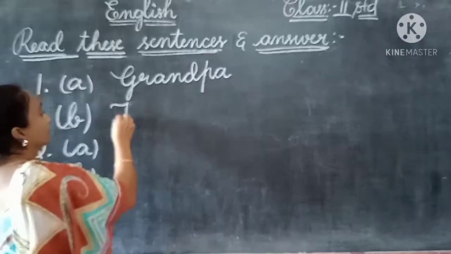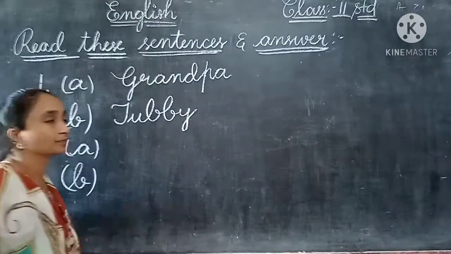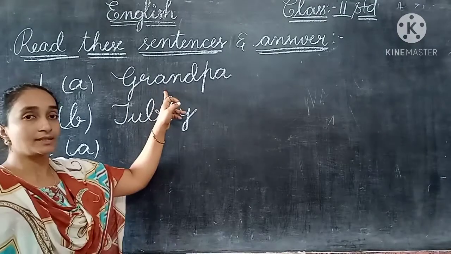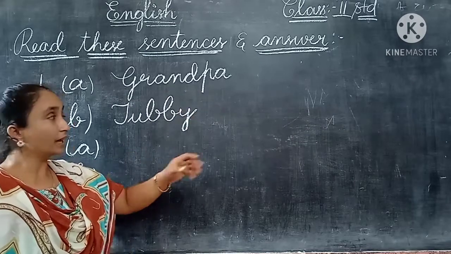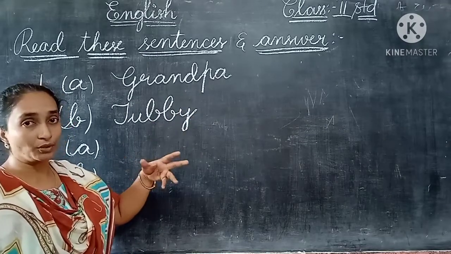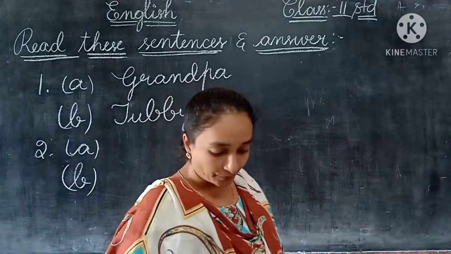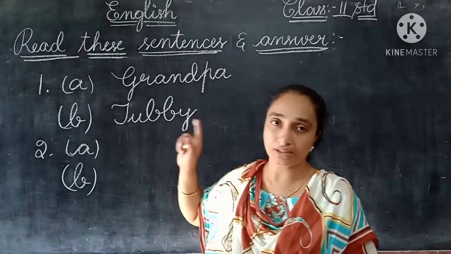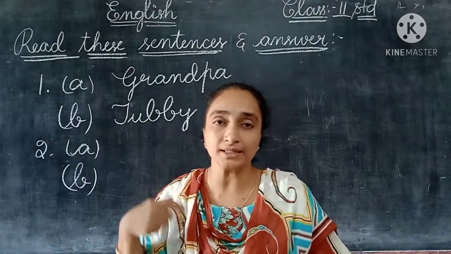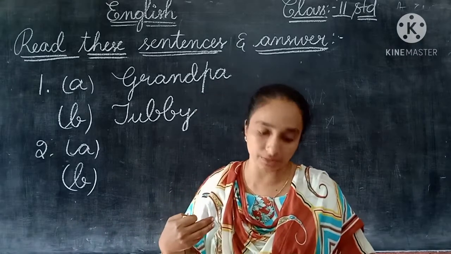The second one, T-U-B-B-Y, Tubby. Grandpa said, "I think I have an idea," and the idea was Tubby. Now we have completed the first one, children. In the first question, we have completed the two questions. And in the second sentence, again they have given two questions for us.